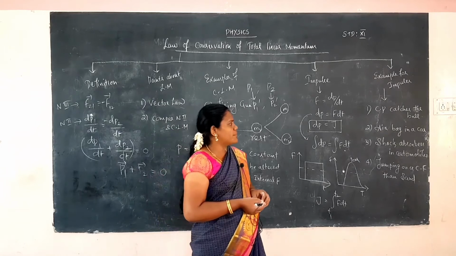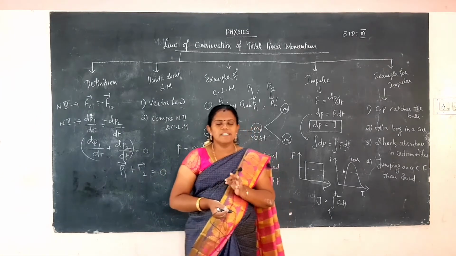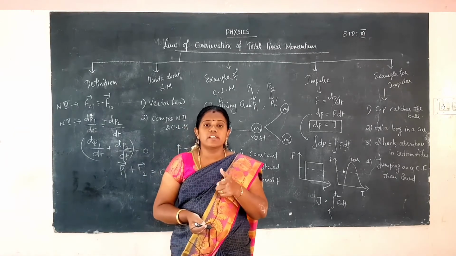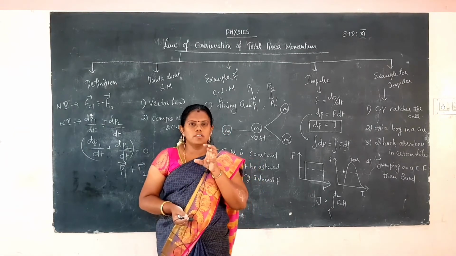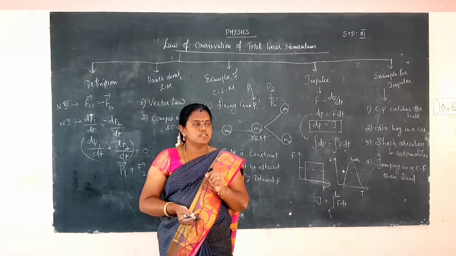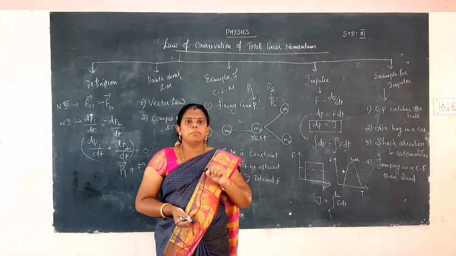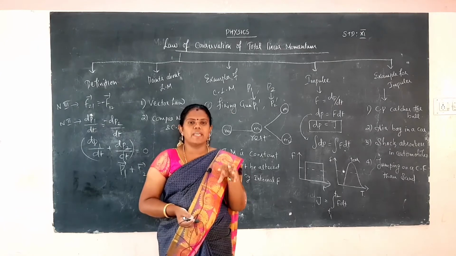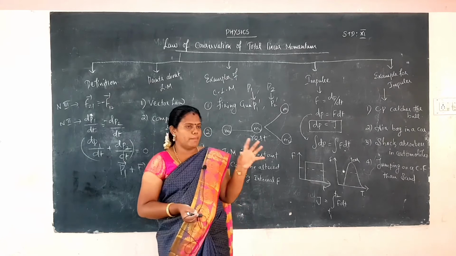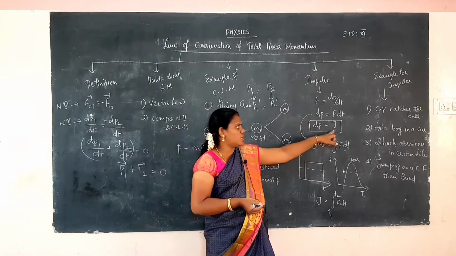Okay, what is the meaning of impulse? Impulse means a very strong force applied in a short interval of time. In a small time duration, the highest force is applied on a single object, and that is called impulse. Impulse is nothing but a force acting at an instant, for a short duration. Impulse is denoted as J.